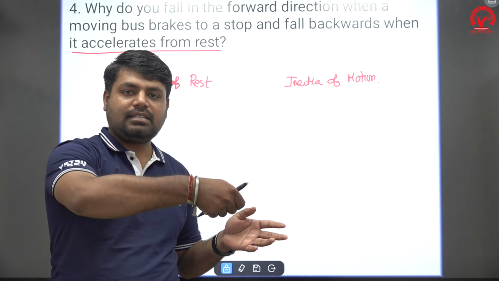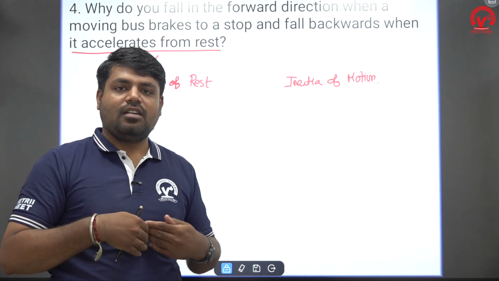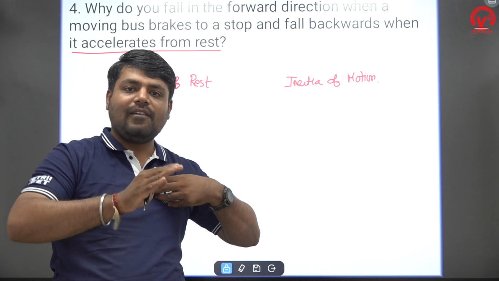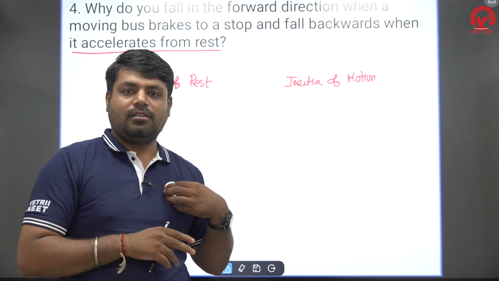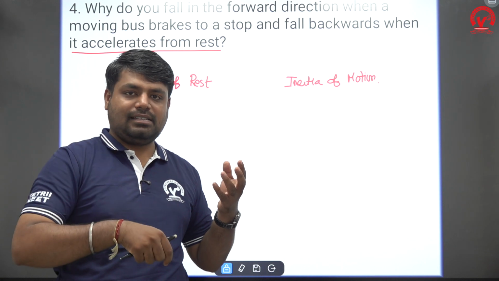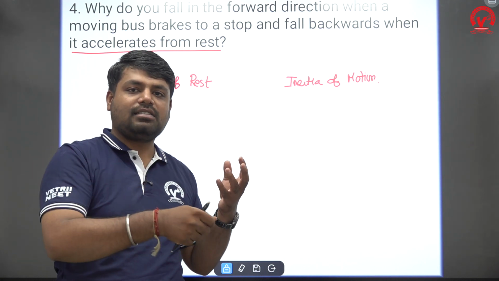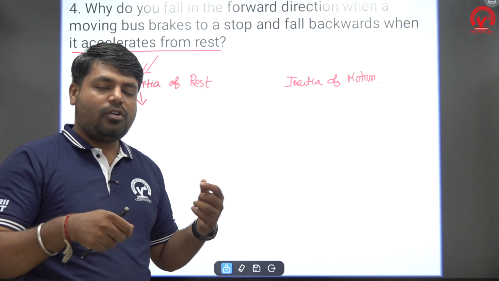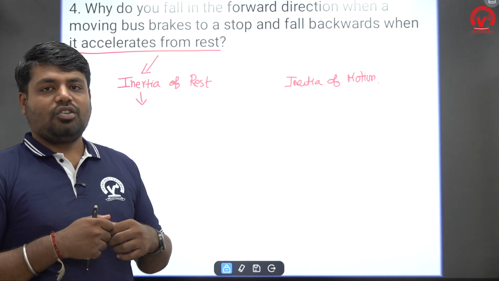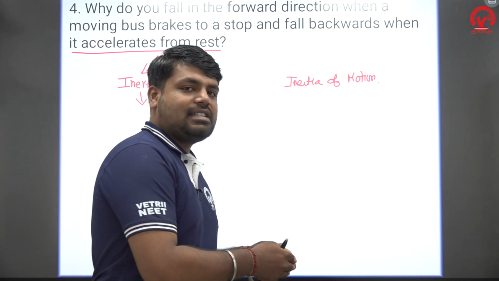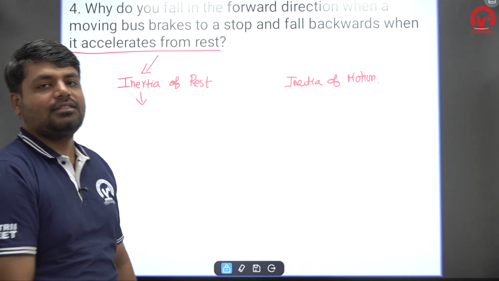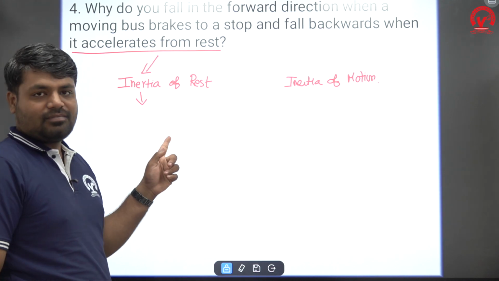Before the keys are turned, your body is at rest. Because your body has mass, it produces inertia and likes to stay at rest. Since you are in contact with the bus, you also start to accelerate, but before that you give some resistance. The bus moves forward, so your resistance will be backward. So this is the inertia of rest.